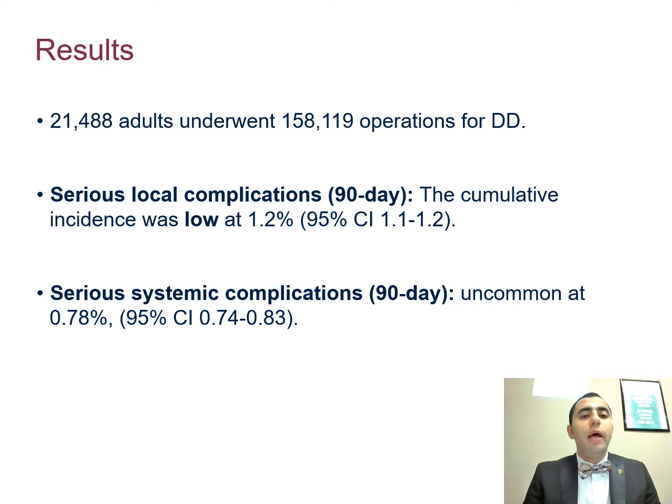So we included around 500,000 adult patients who underwent 158,119 operations for Dupuytren disease. When we looked at the local complication rate within 90 days, the rate was low at 1.2%. With regards to systemic complication within 90 days, the rate was also low at 0.78%.